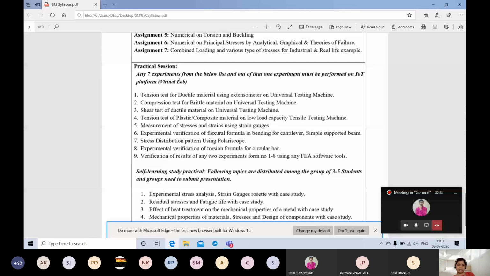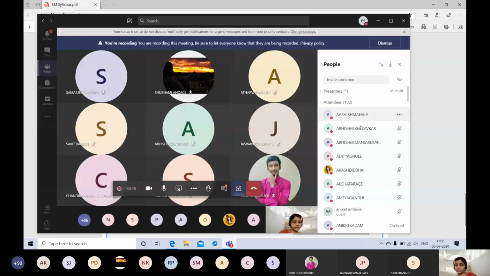See, the first 2 practicals will be dealt with after unit 1, where you have to find the tension test and compression test of ductile material and brittle material. I think you have done the stress strain diagram. Anybody can unmute yourself and answer. I think you learned what the stress strain diagram is in first year. Ashish, Abhishek, anybody, I've just seen the list.